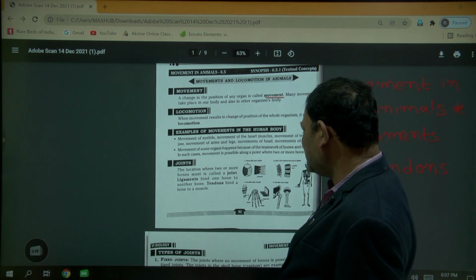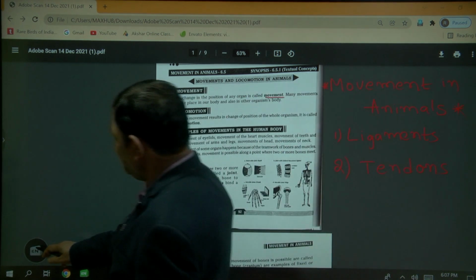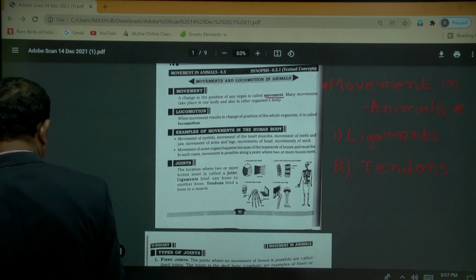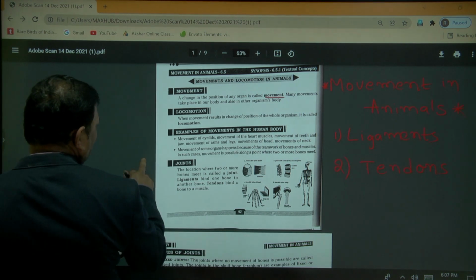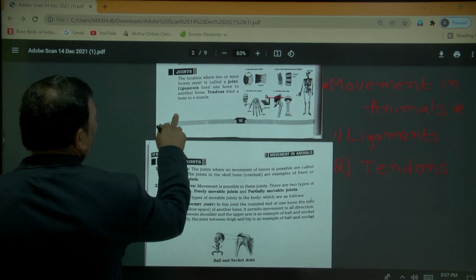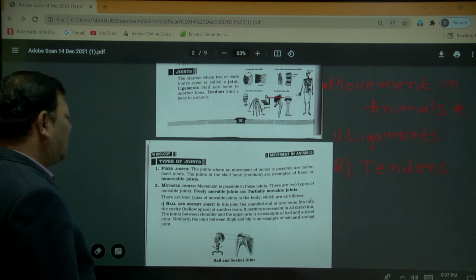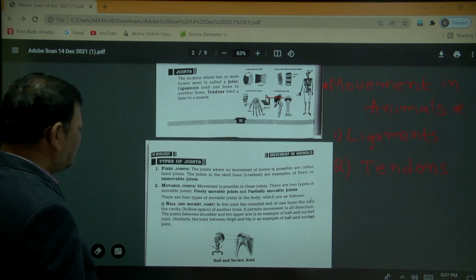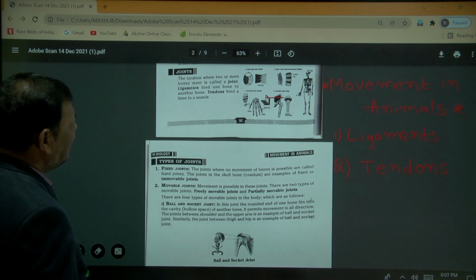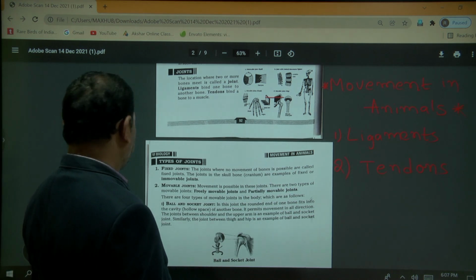Types of joints: two types of joints are present. One is the fixed joint and the second one is the movable joint.